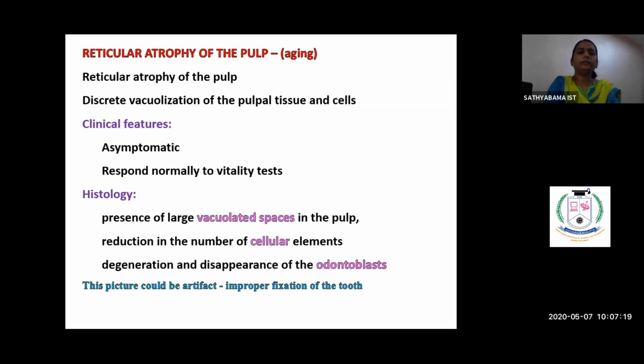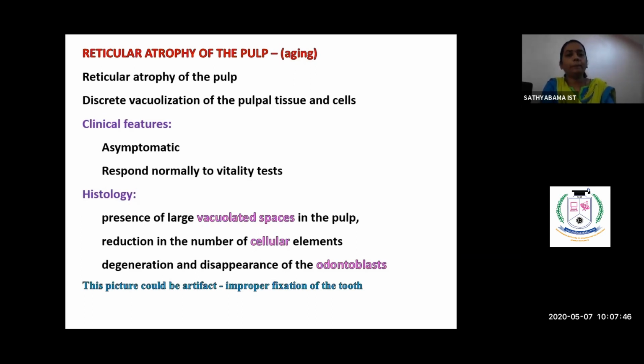So this is about the age changes in the dentin. Starting with the enamel: attrition, abrasion, erosion, and abstraction. For the dentin: dentinal sclerosis, dead tract, secondary dentin, and osteodentin, tertiary dentin. The tertiary dentin could be reactionary dentin and reparative dentin.